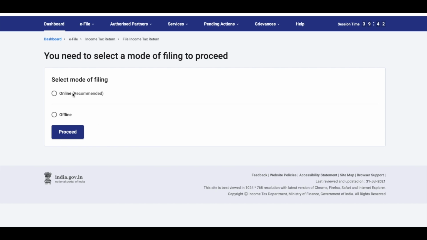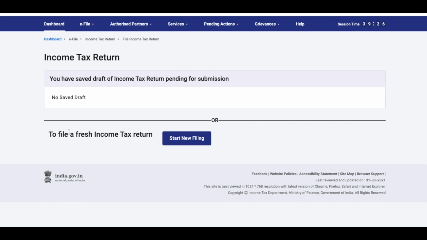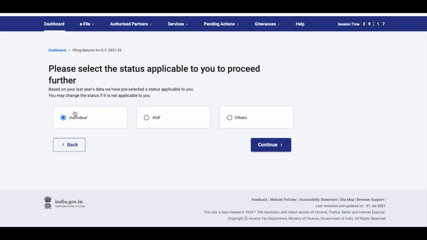Now, there are two options, online and offline. Currently, we're going to use the online option. And as you can see, they've also recommended it. Although the site is working a little slow because there are some technical glitches, hoping that it will start working smoothly very soon. So you're going to say start new filing. Now, once you say start new filing, you're an individual, so you're going to select individual and continue.